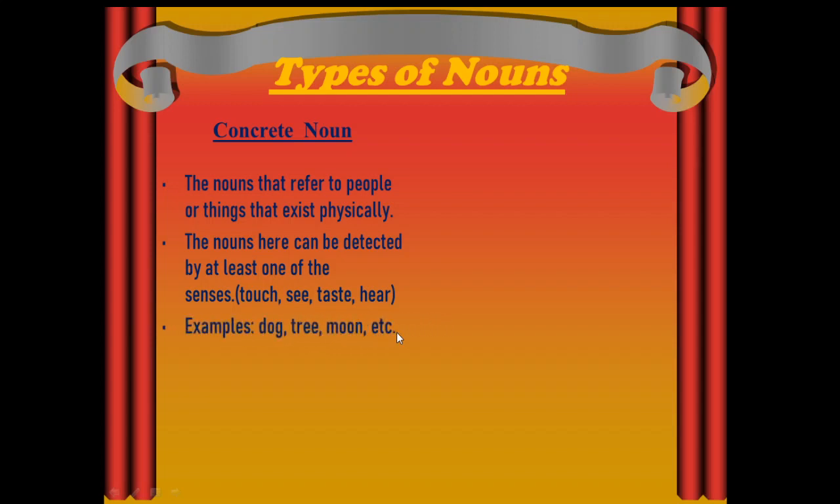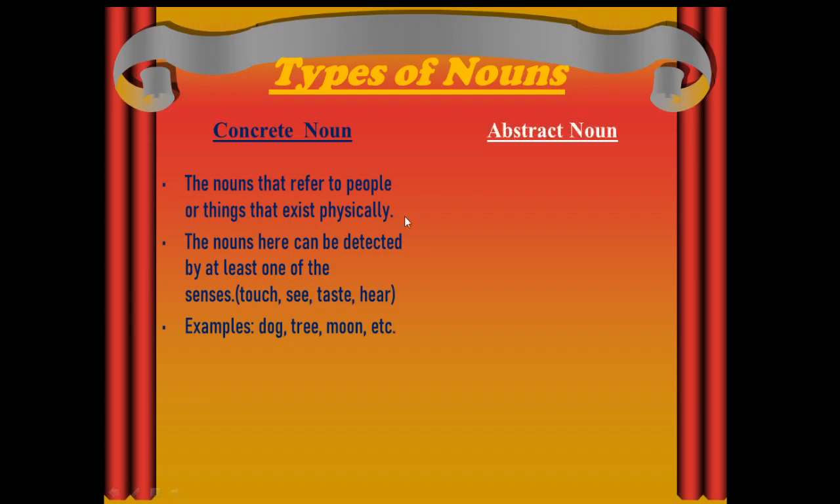Some examples, like dog. We can see the dog, we can touch the dog, we can smell the odor of the dog, the smell that comes when we approach an animal, or we can hear the sound of a dog. So all these kinds of senses that we can feel in a dog come under concrete noun. Even tree, moon, and some other things which we can feel or detect by the senses that we have.